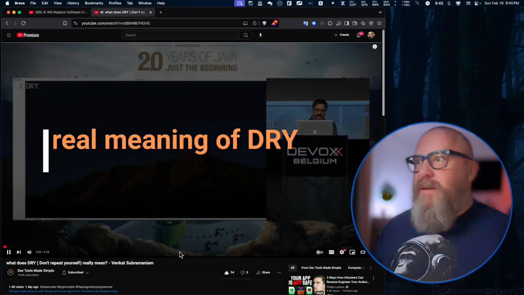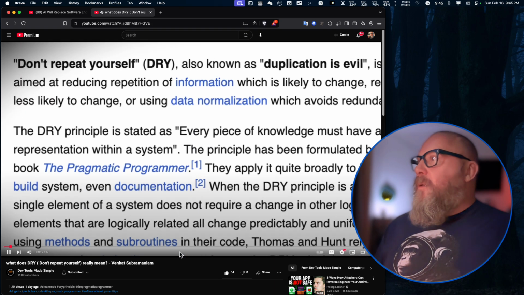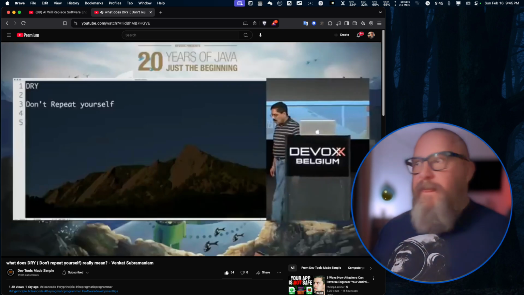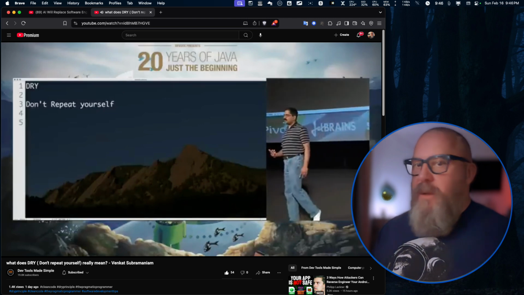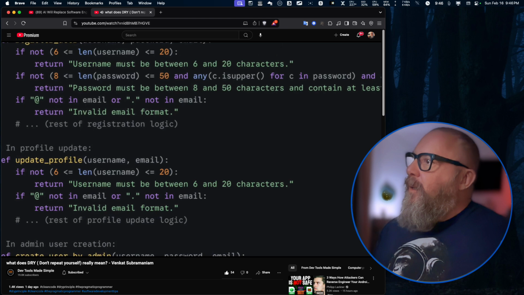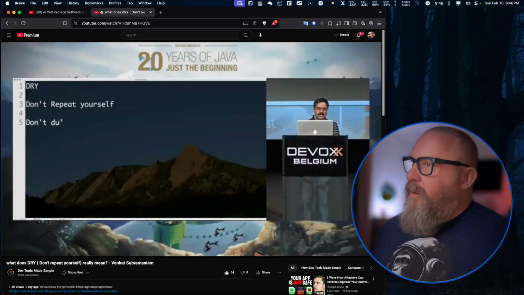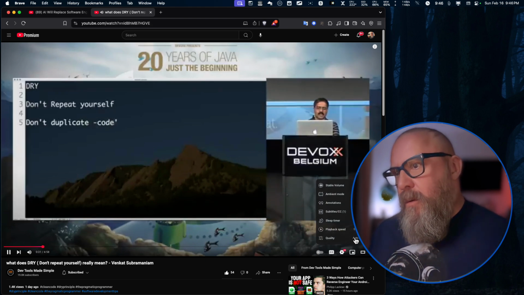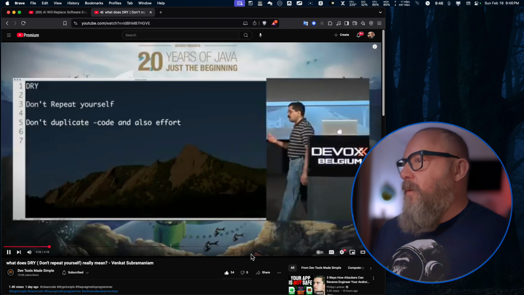So what does DRY mean? So DRY stands for don't repeat yourself. So that's the very first thing, don't repeat. Well, it's often mistaken, and I've mentioned this a few times already myself, that we are focused on duplication of code. Well, we talk about that quite often, but this is a lot more than duplication of code. So what does DRY really say? DRY says don't duplicate two things. One, code, and also effort. So don't duplicate code, don't duplicate effort.